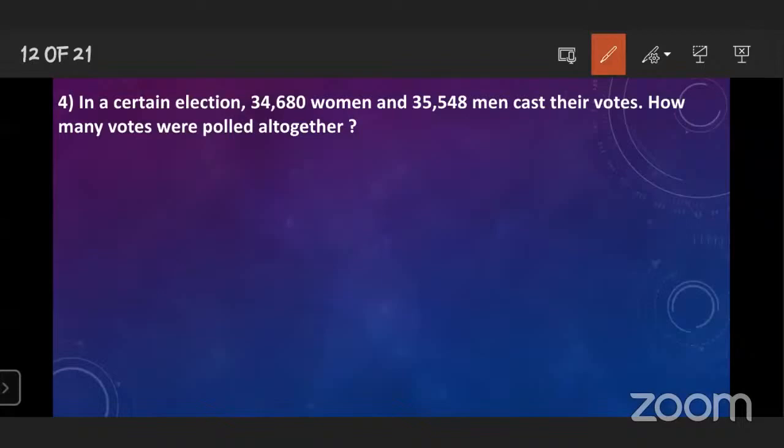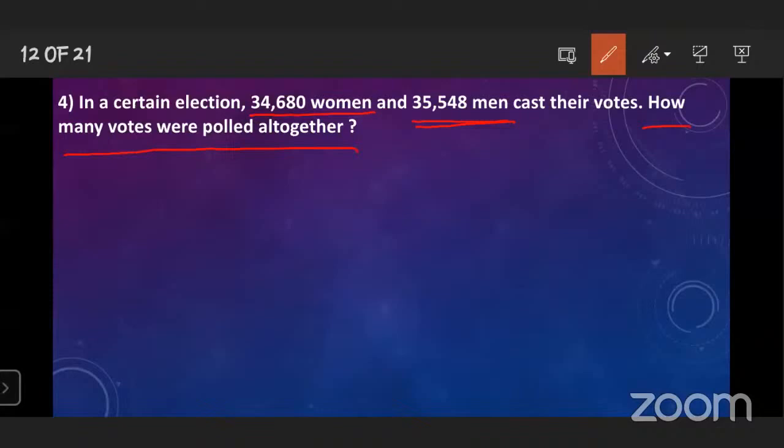What is given in a certain election? Women gave their votes, the votes given by women are 34,680. And the votes given by men are 35,548. And what we have to find out? How many votes were polled altogether?